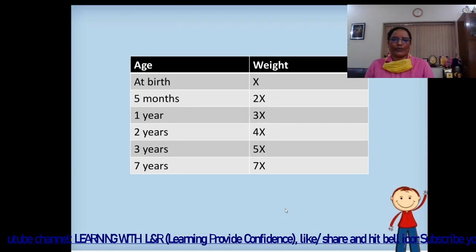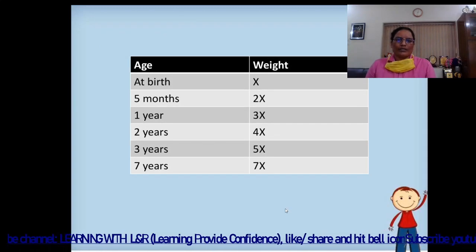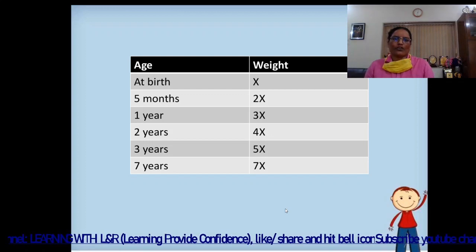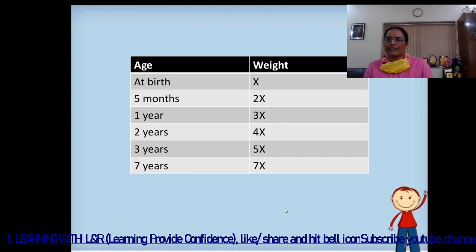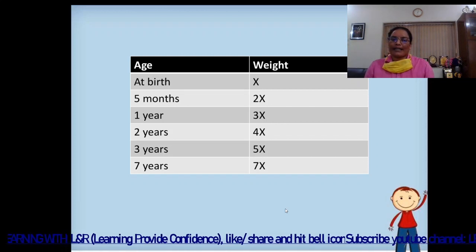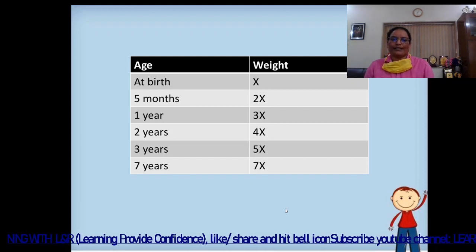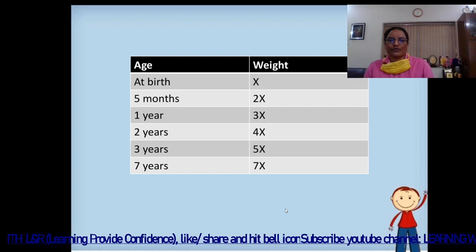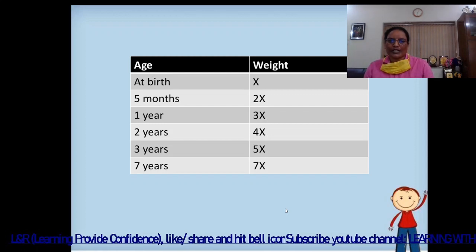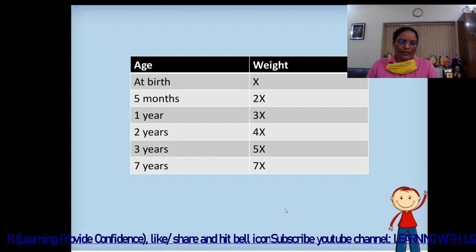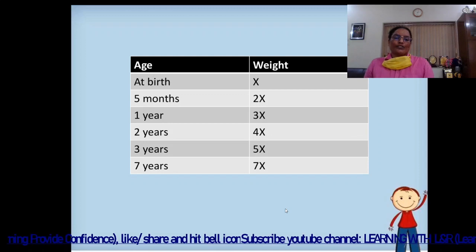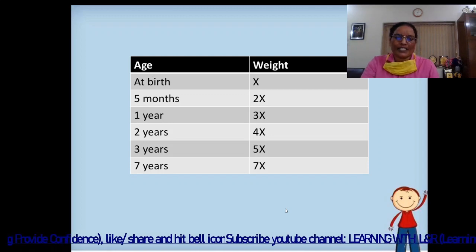Next is age and weight relative to birth weight. At 5 months we multiply the birth weight by 2. At 1 year, 3 times the birth weight. At 2 years, 3 years and 7 years, multiply the birth weight by 4, 5 and 7 respectively.